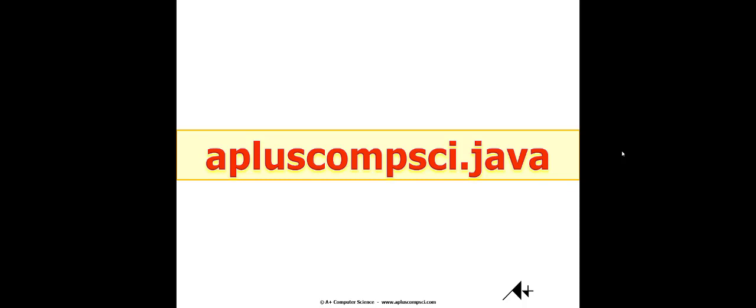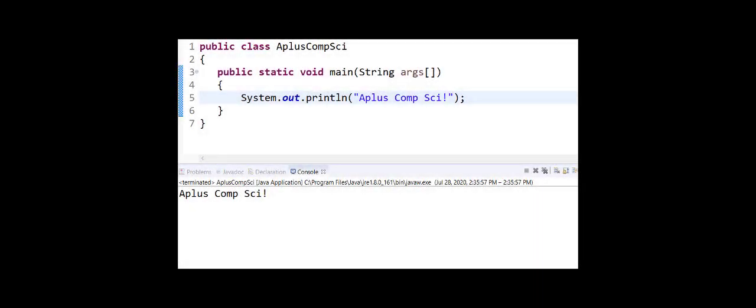Now let's go take an actual Java program and apply these concepts so you can actually see it in action. Okay, now that we had a chance to look at some concepts and discuss some examples, let's go into an actual working program and make some changes and see what happens whenever we do those things.